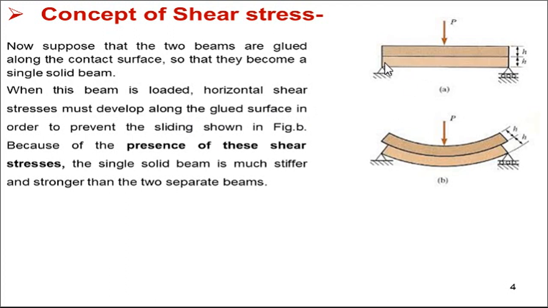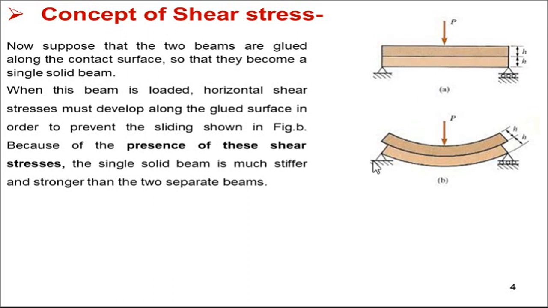then horizontal shear stress must develop along the glue surface. There is a joint surface, called the glue surface, in order to prevent sliding. Because of this glue, the surfaces are perfectly joined, and horizontal shear stresses are generated which prevent the sliding of the two surfaces.